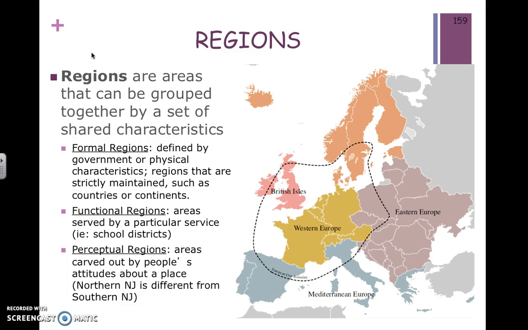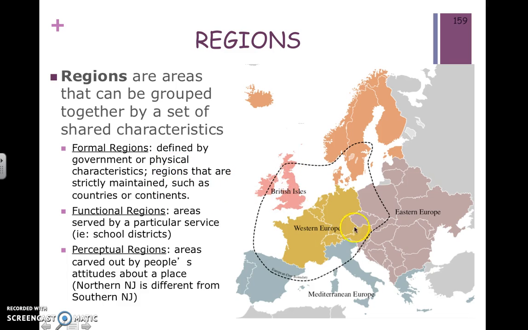Formal regions would be our first type or subtheme of regions. Formal regions are defined by their governments or by their physical characteristics. Typically, these regions are defined with borders of physical characteristics like a river or a mountain range or a lake. It can also be by borders using lines of latitude and longitude that have been determined by the government in conjunction with the physical borders to create, let's say, a country, like in this case, France or England.